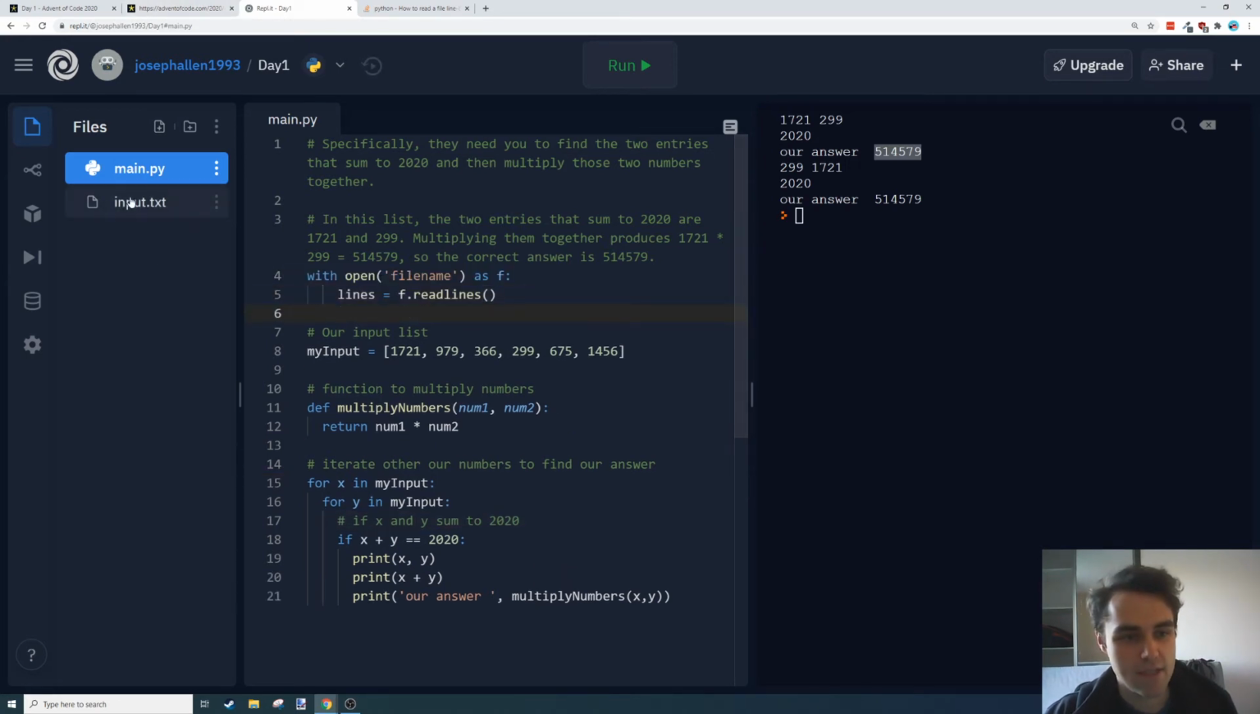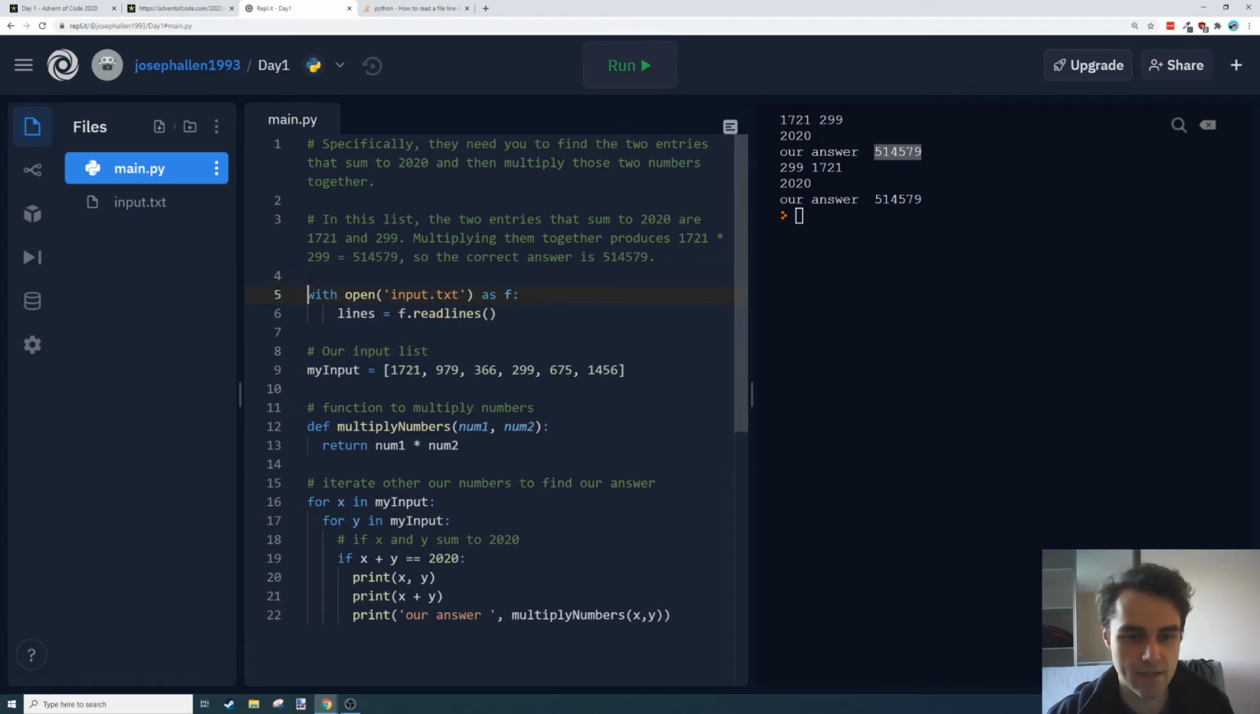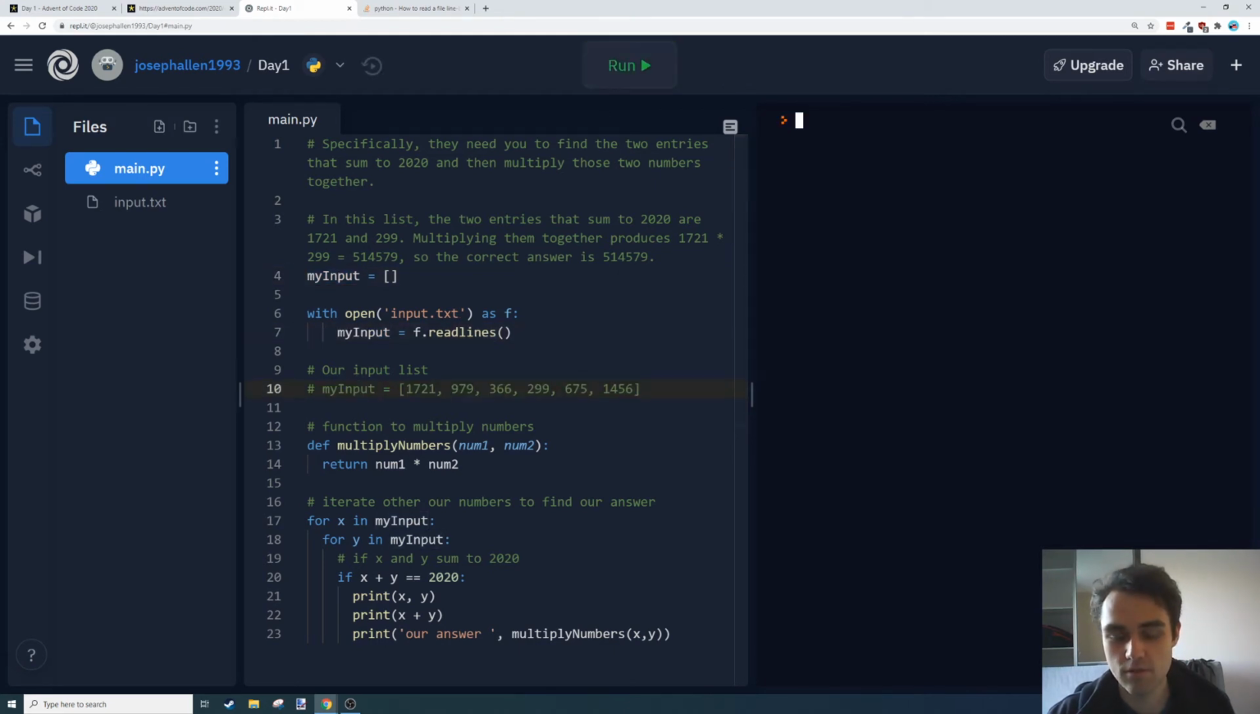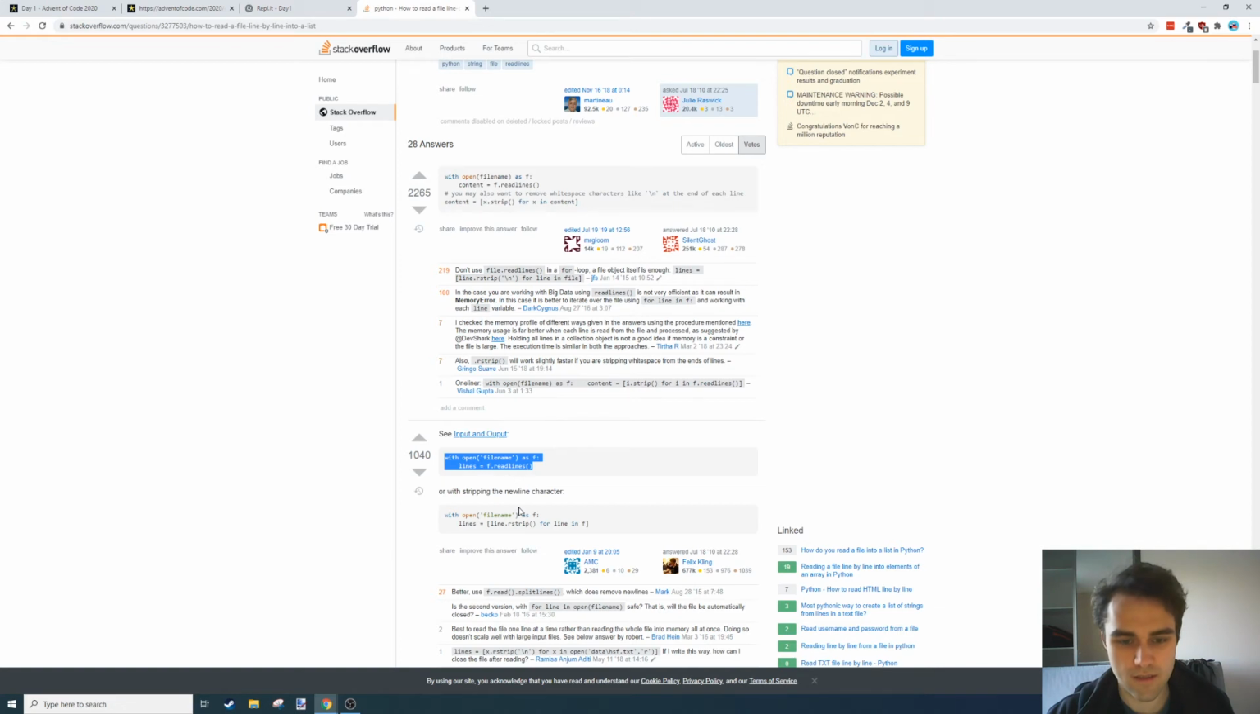So our file name here is input.txt, and that will give us this lines variable. I might have to define that outside. So let's say my input is an empty list currently, but I'm going to fill it with the read lines here. So now, well, it should run. Oh no, that doesn't look good. My input. Okay, it's still got its new lines in there.